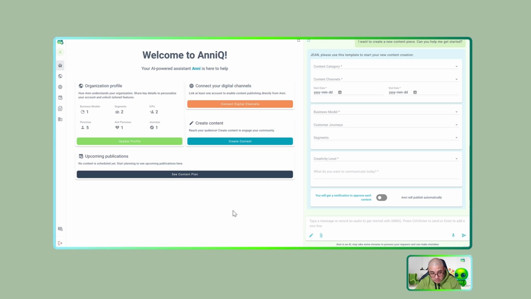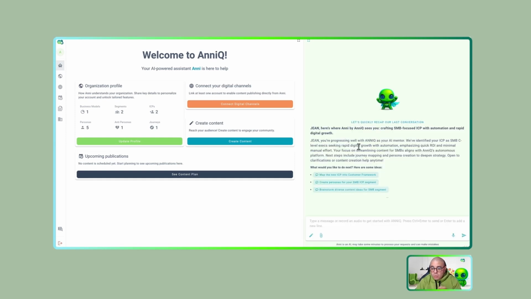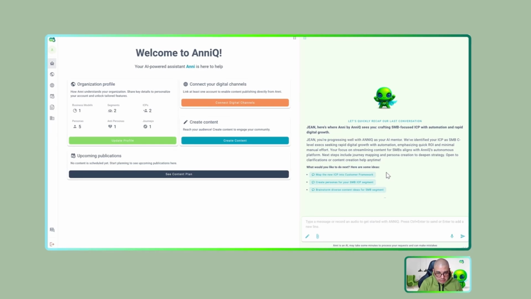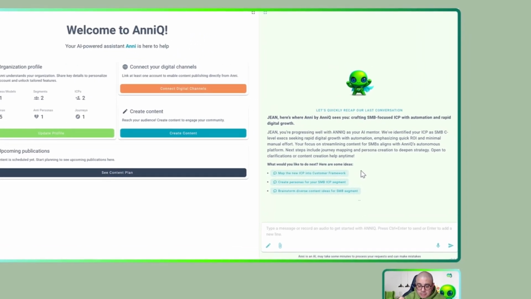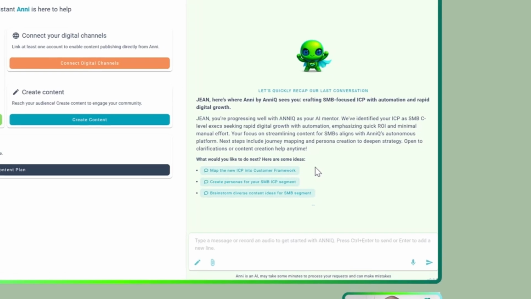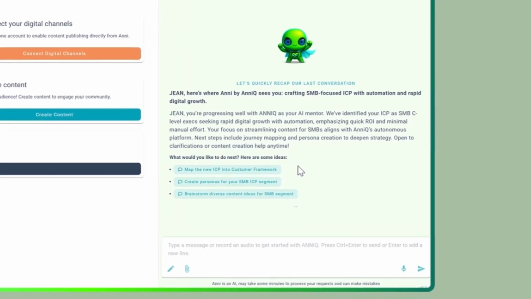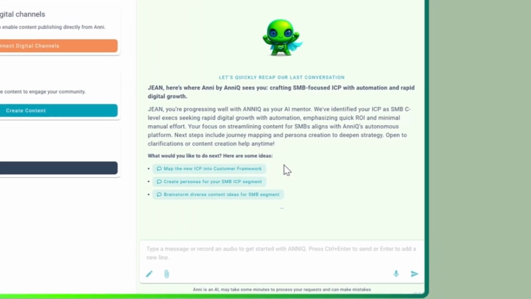Let me show this. I will refresh my browser here, and I want to show two interesting things with Anni. The first is, once you start having conversations with Anni, it gives you a brief about your previous conversation. And this is another feature that we have here. There are many generative AI platforms, and many of them are great. We also love ChatGPT, Gemini, Anthropic, Perplexity. They are great platforms, but for general purpose.